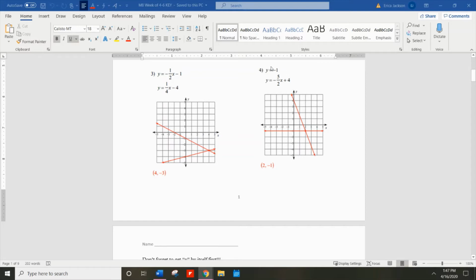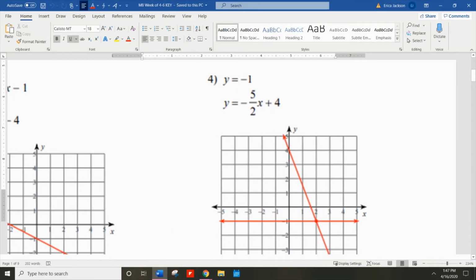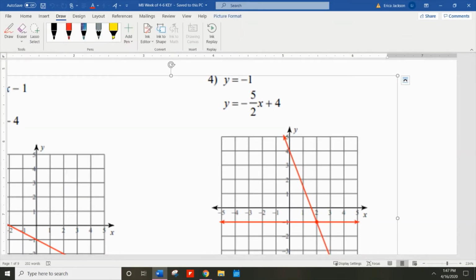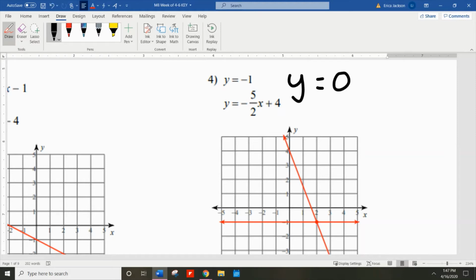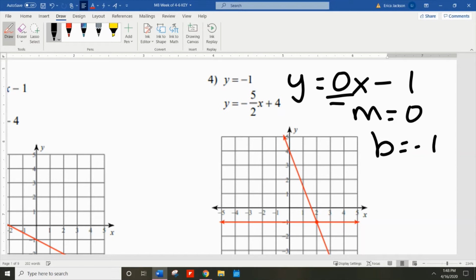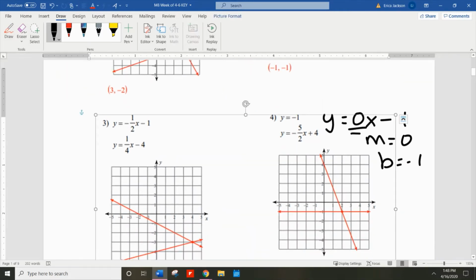Also keeping in mind number 4, where it said y equals -1. I just want to rewrite this for you so you can understand where this comes from. It's basically saying y equals 0x minus 1, telling you that the slope is 0 and your y-intercept is -1. So if you have a 0 slope, that means you're walking on a flat surface. So that's why we have this straight line going across for the equation y equals -1.